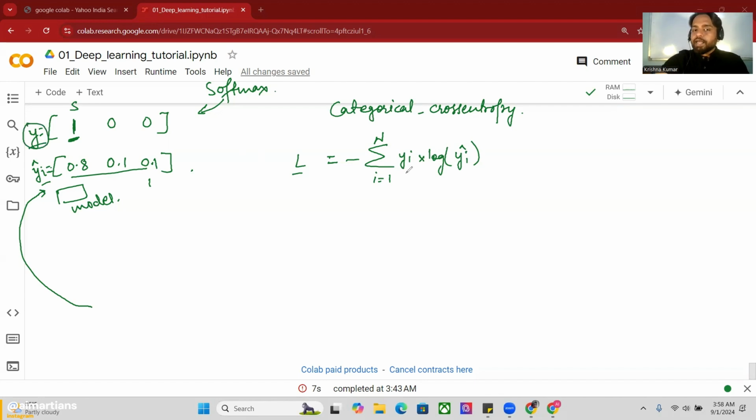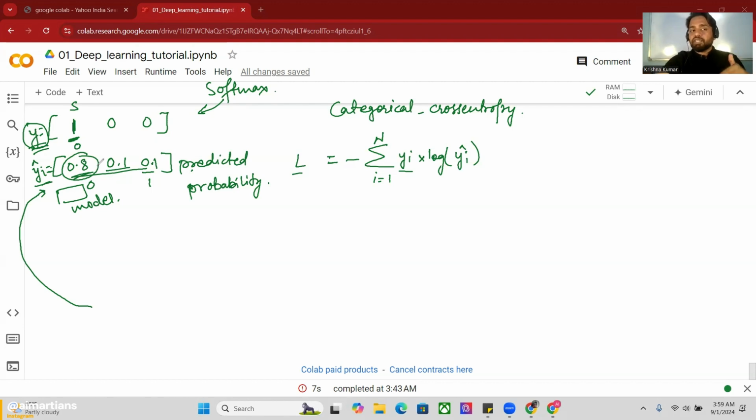Now what is y? yi is the actual value which is given in our data sample, and yi cap is the predicted value, or you can say the predicted probability of each class. Like what is the probability of the first sample, the second sample, and the third sample. Whatever probability is high, that particular sample belongs to that class. So this is 0.8, the maximum probability, and it is on the 0th index. If you go here as well, it is also on the 0th index.